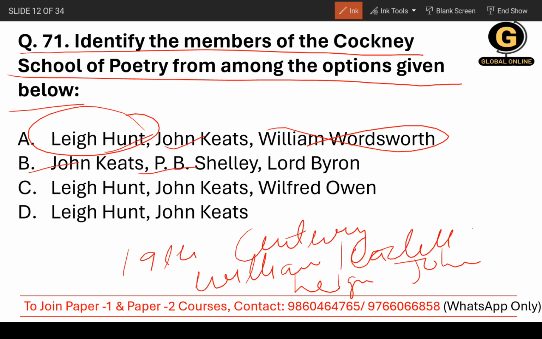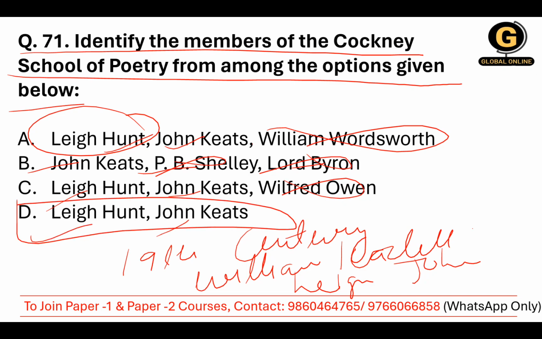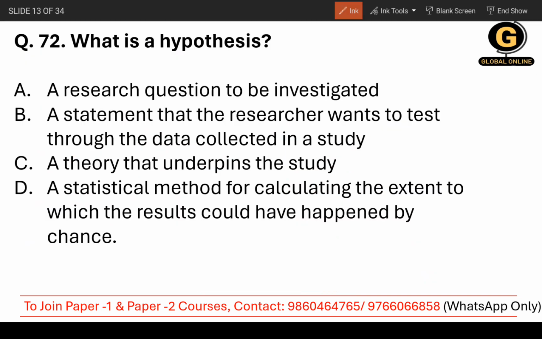John Keats, P.B. Shelley, Lord Byron, no. Leigh Hunt, John Keats, Wilfred Robinson, of course not. So Leigh Hunt, John Keats will be the correct answer. The option B is the correct answer. Moving on to question number 72.